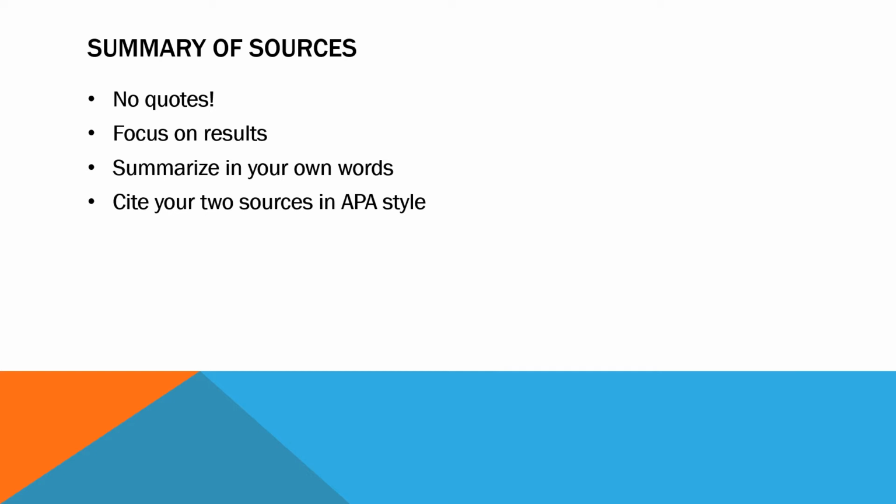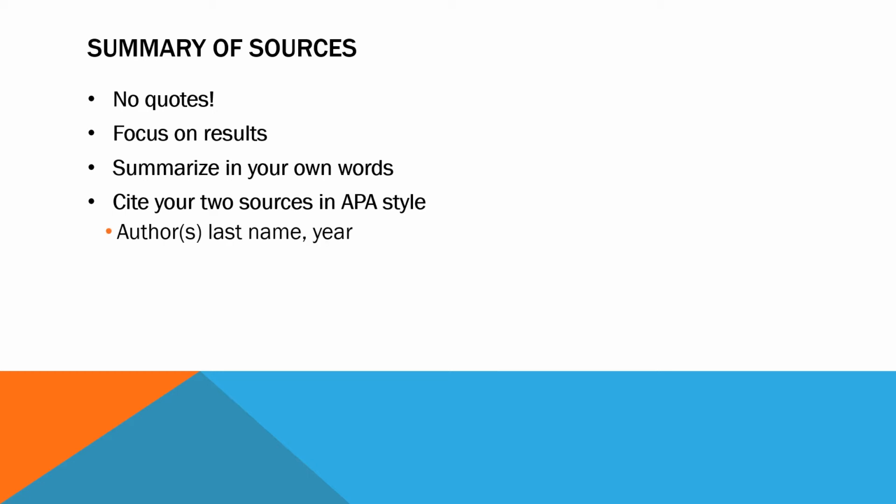I want your sources to be cited in APA style. As a reminder, I'm asking you to not secondary cite, so you should only have 2 sources throughout, your 2 different journal articles that you found, and you're going to be citing those sources whenever you mention them using APA style. So when you say source A found this, you should include a citation with it.